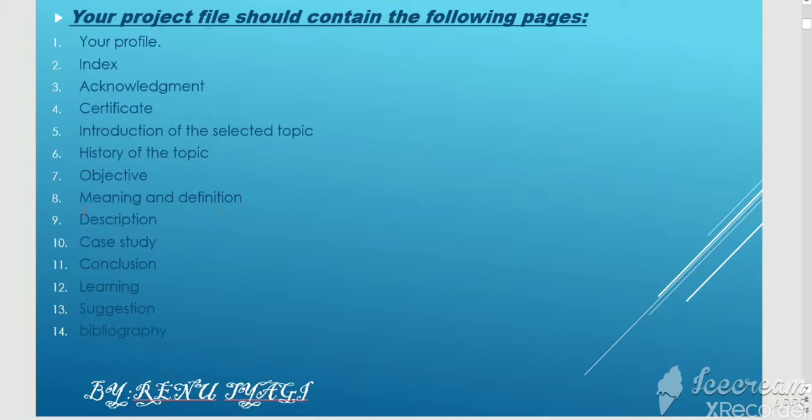definition of RBI, description. And, children, the most important thing is that you use a pen, not the regular pen which you are using in your notebook. Kindly use a projector marker in your file and avoid writing. It should be pictorial. Pictorial means you can use a flow chart, you can use diagrams, you can use pictures, so that your project must be eye-catching.